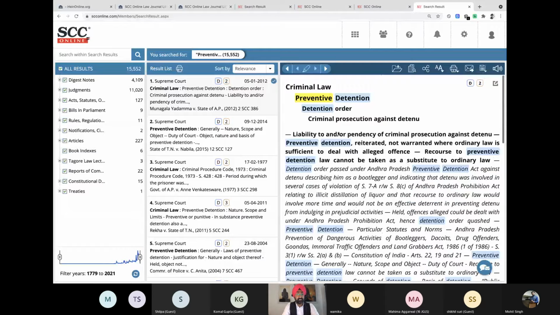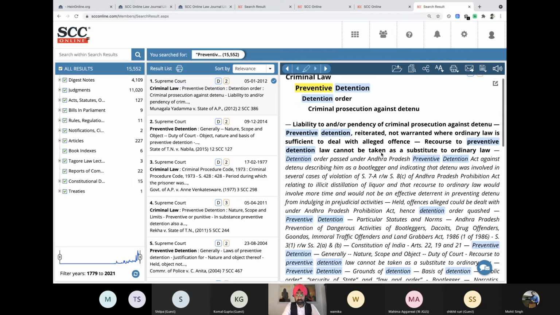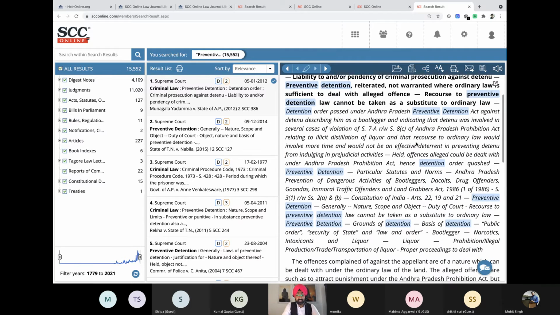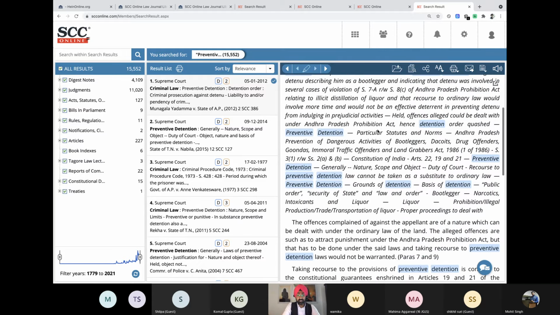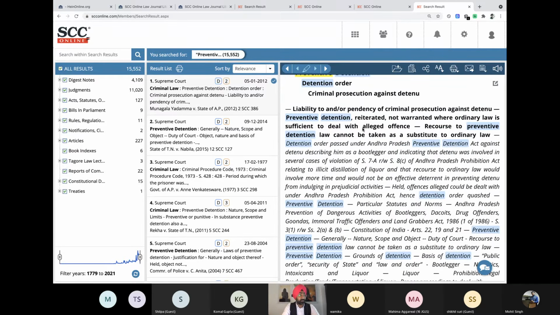Now this example is a random example I've taken. It's a digest note itself. When you're reading, I understand there are two questions. First, when you're reading the head note, how can I see the full judgment from the head note? And the second is, in which para was the head note's entire point being discussed? Most of the time you will see this in italics. This is just a summary of the entire point of law, mentioned separately over here.